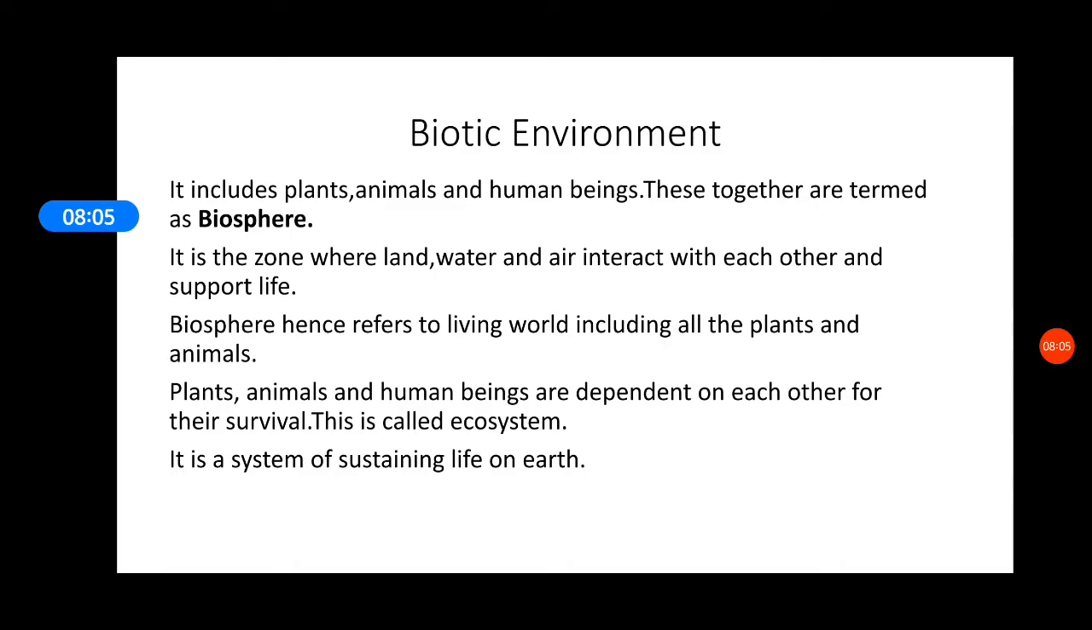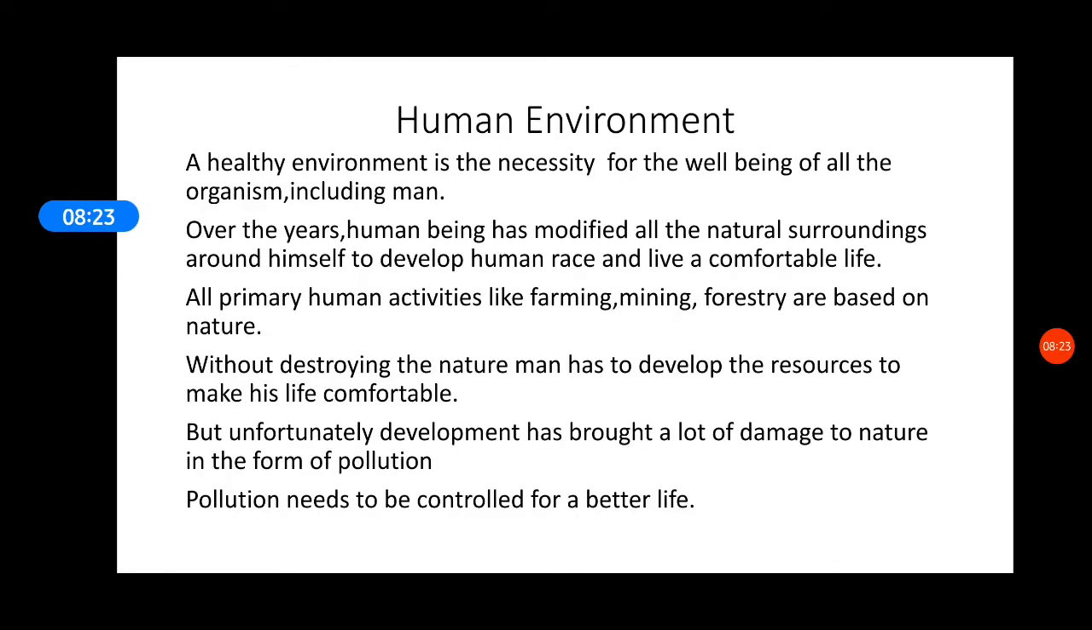Understanding? And when is ecosystem possible? When I have the presence of all the three major domains on the earth, that is lithosphere, hydrosphere, and atmosphere. When I have all these three domains, I form biosphere, and when I have the formation of biosphere, I have ecosystem functioning. Understanding, children?